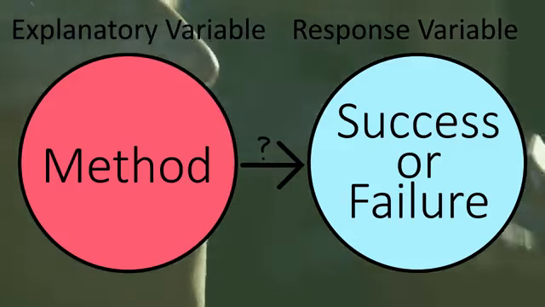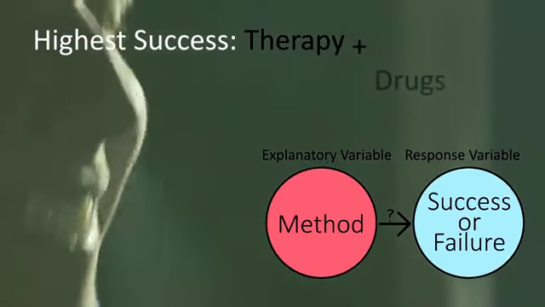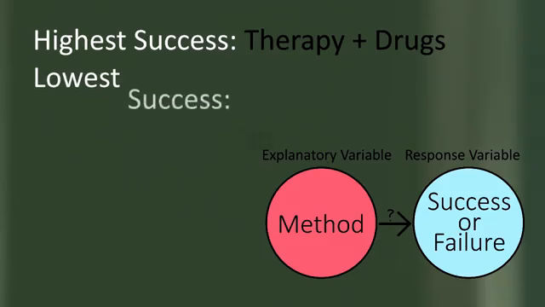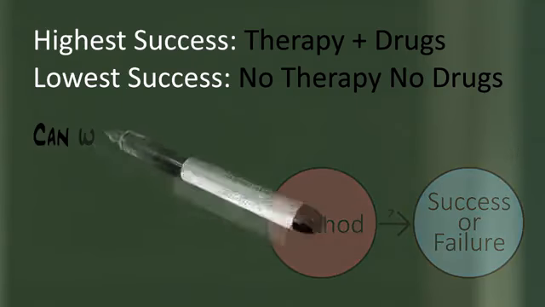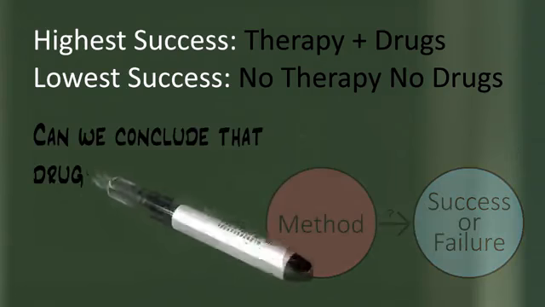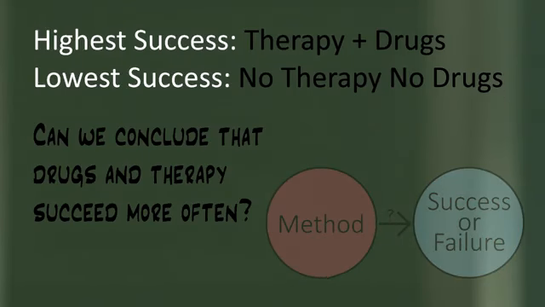Our study shows that the percentage succeeding with the combination drug and therapy method was highest, while the percentage succeeding with neither therapy nor drugs was lowest. In this example, there is clear evidence of an association between method used and success rate. Can we conclude that the combination drug therapy method causes success more than using neither therapy or drugs?